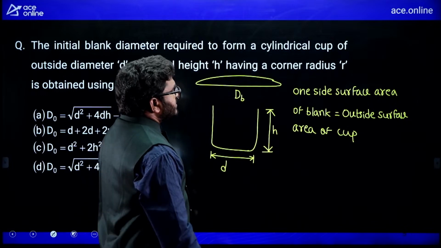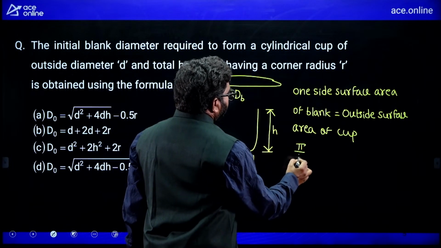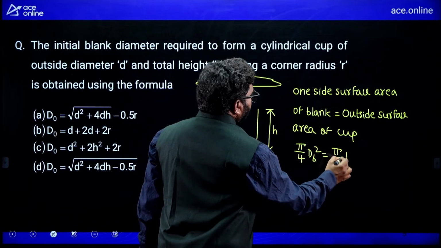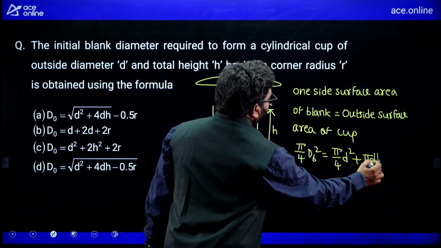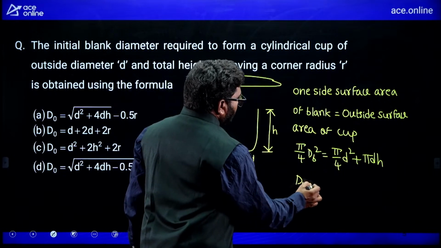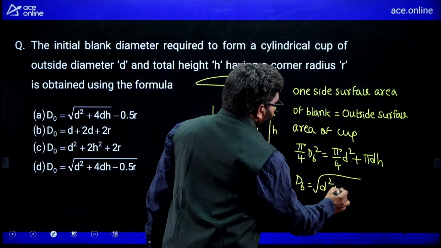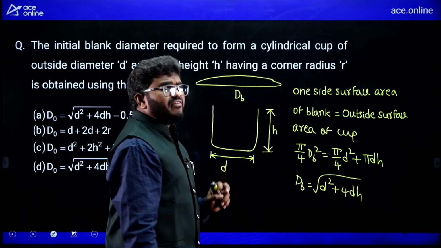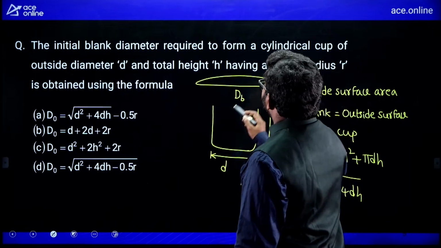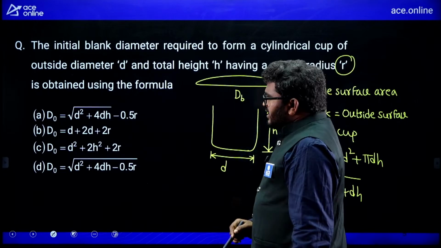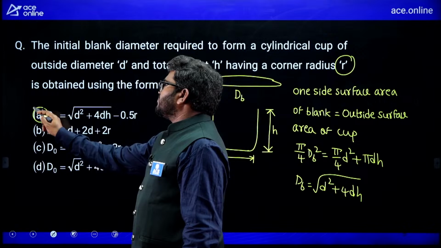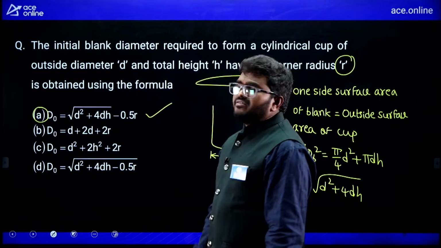Now, one side surface area of blank I am considering pi by 4 dB square, that is equal to bottom surface area pi by 4 d square plus pi d h. So from this you will get dB equal to under root d square plus 4 d h. This is the general formula, but in the question the corner radius also we should consider. So out of these 4 options, the correct option is A. A is the correct answer for this question.